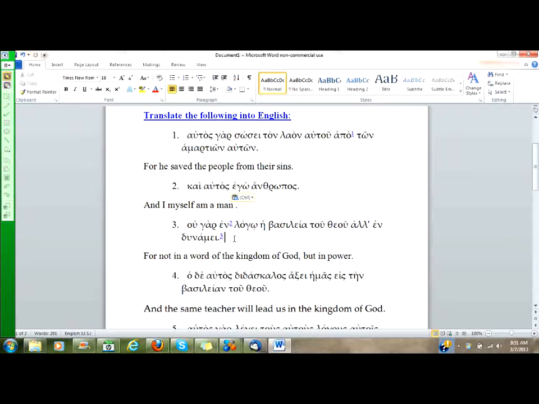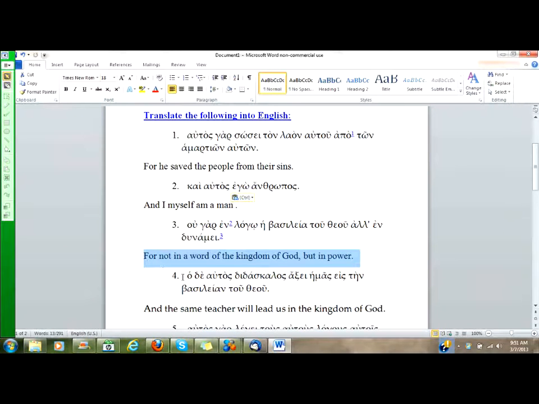Again, dynamei is a third declension, which we've not studied yet, but you have a footnote telling you it means power. For not in a word of the kingdom of power, but of God, but in power, our student says. So what the student needs to do with this one is to recognize the implicit verb.